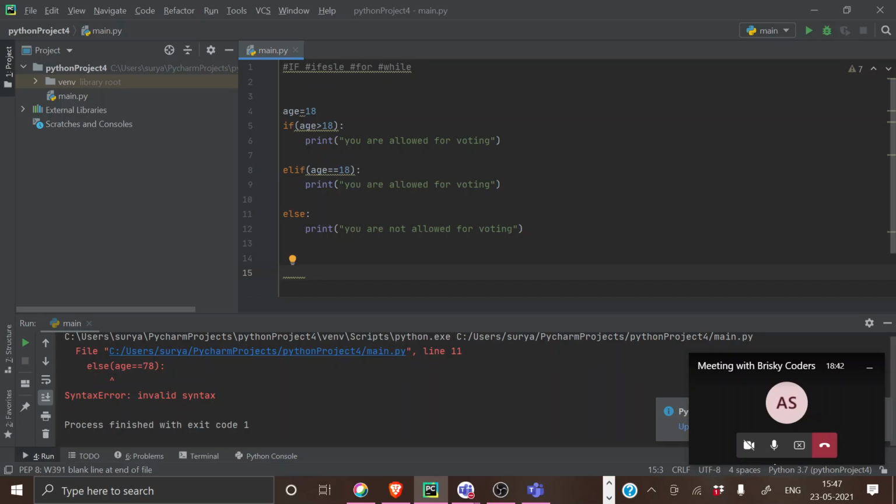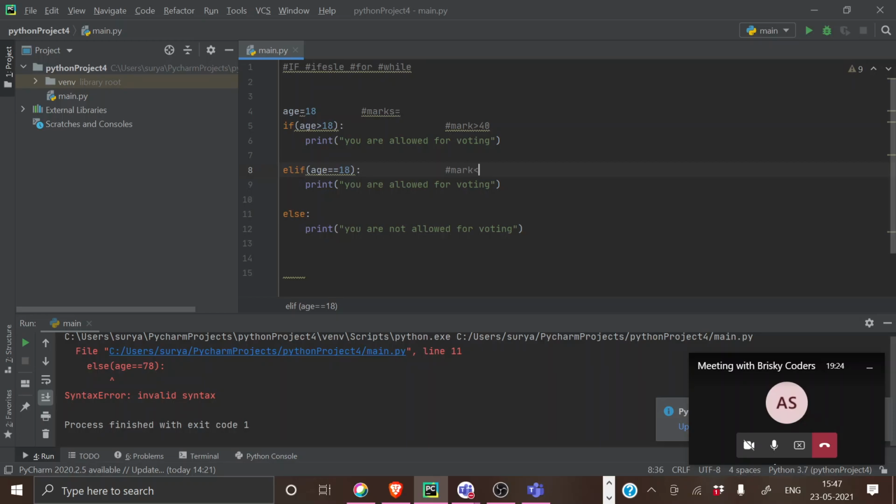Can you once again repeat the conditions we need to apply? Okay, fine. Here you should take marks, and it should look like marks equal to some number. This should be a declared variable, and in this condition your mark should be greater than 40, right? Then you are pass.